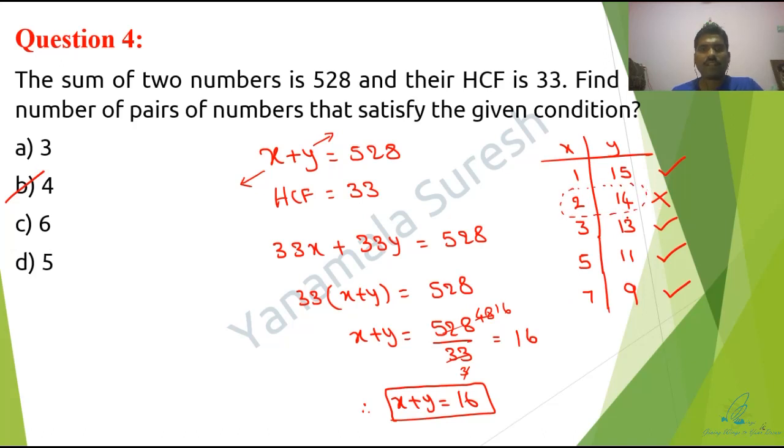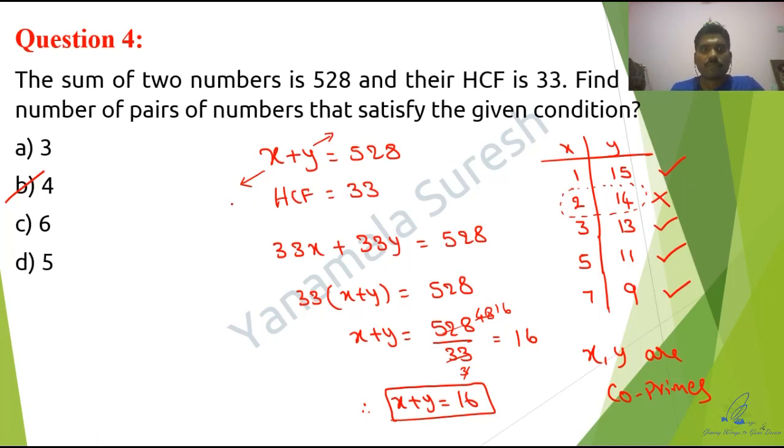See why I should not consider 2 comma 14, because 2 is common. If 2 is common, I should not say 33 is the HCF of those two numbers. It is nothing but 66. I can say 66 is the HCF of those two numbers. There should not be any common factor. I mean to say that precisely x comma y are co-primes. Co-primes are nothing but those whose HCF equals 1, always 1. So this is the correct way of solving this particular question.